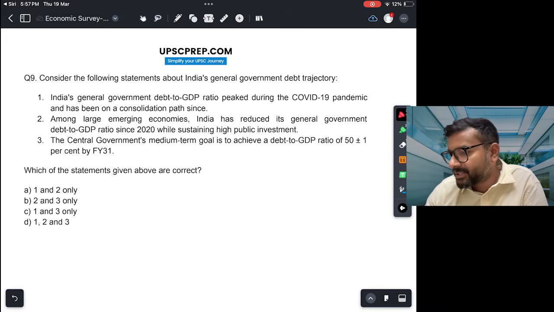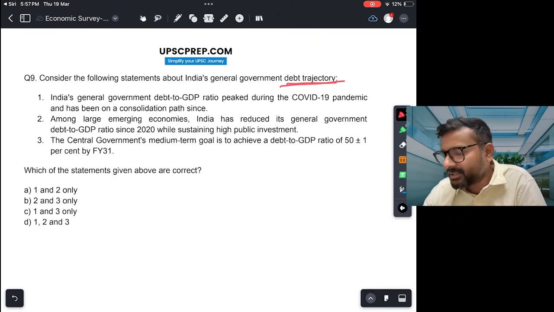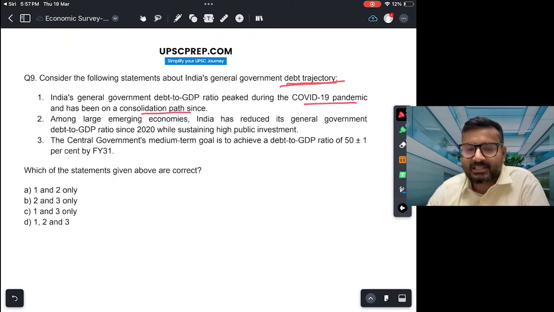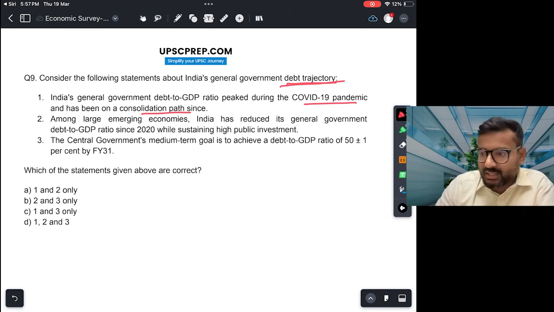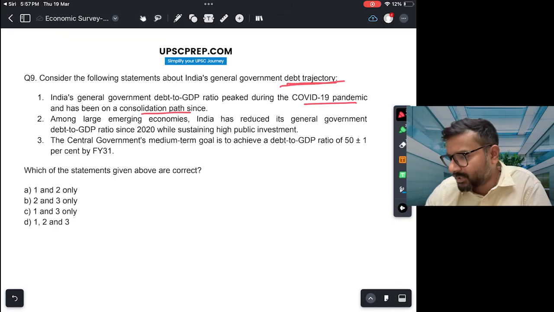Next question. Consider the following statements about India's general government debt trajectory. Okay, so India का जो debt to GDP ratio का trajectory, what has been the trend in the past few years. First, India's general government debt to GDP ratio peaked during COVID-19 pandemic and has been on a consolidation path since. So this again is correct. During the COVID, of course, the government borrowed a lot of money, तो debt to GDP ratio काफ़ी increase हो गया था. Since then, it has been successful in adopting a fiscal consolidation path, and debt to GDP ratio has been coming down. This is correct.